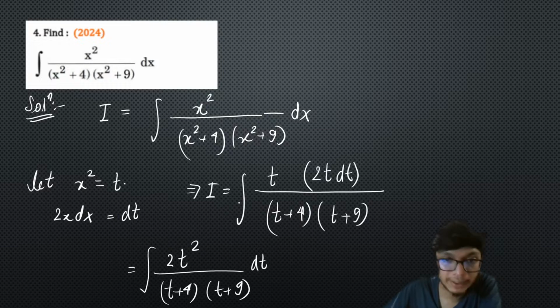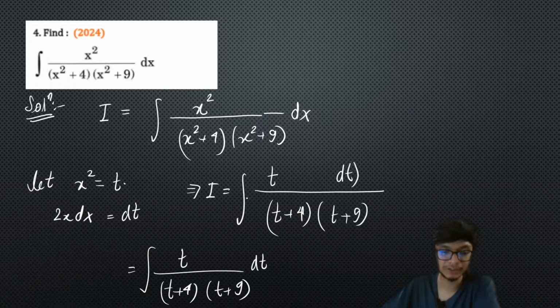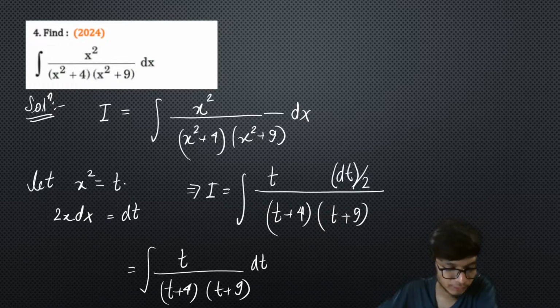All right, I hope this part is clear enough. If you have any question, please tell me. Okay, sorry, there's a mistake. Here there is no 2, right? It should be dt by 2. Very sorry, it should be dt by 2. Extremely sorry. Please make sure that you don't make these kinds of mistakes. This should be dt by 2, and there is one more x over here, right?